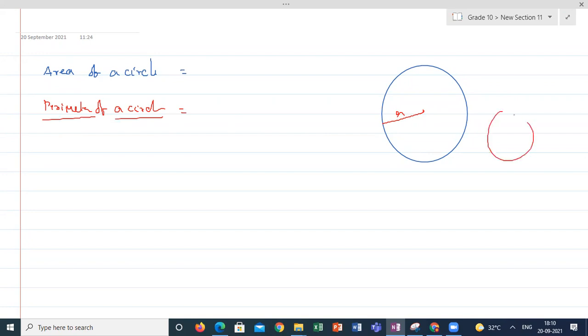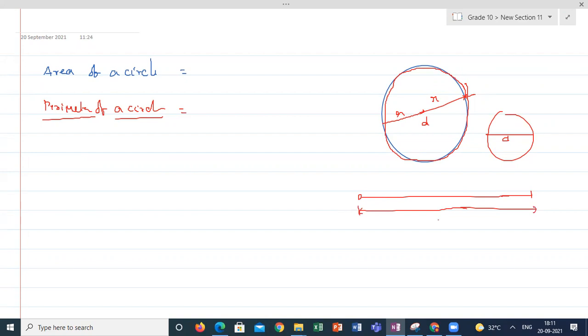They took different circles with respect to its diameter. Practically we can calculate using a rope. I can keep a rope along the perimeter, and after that the rope will come like a straight line. Using a meter scale, I can calculate the length of the rope. This length of the rope is known as perimeter, or circumference here.